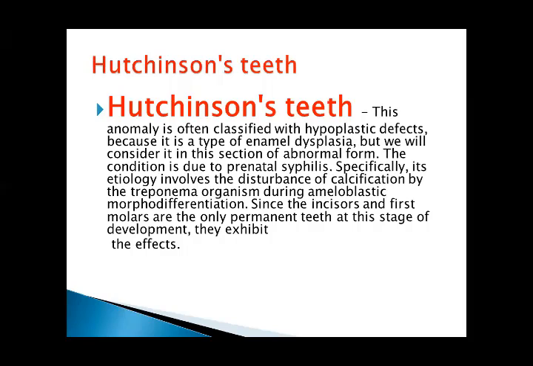Hutchinson's teeth. This anomaly is often classified with the hypoplastic defects because it is a type of enamel dysplasia, but we will consider it in this section of abnormal form. The condition is due to prenatal syphilis. Specifically, its etiology involves the disturbance of calcification by the Treponema organism during the morphodifferentiation and appositional stage. Since the incisors and first molars are the only permanent teeth at this stage of development, they exhibit the effects.